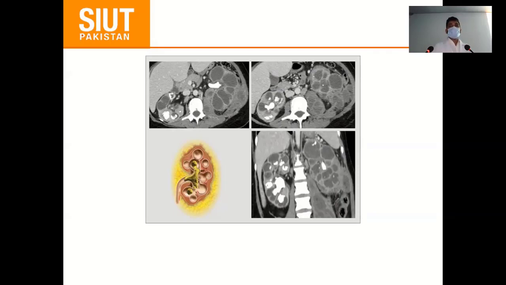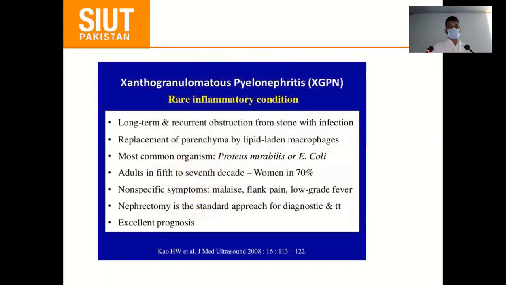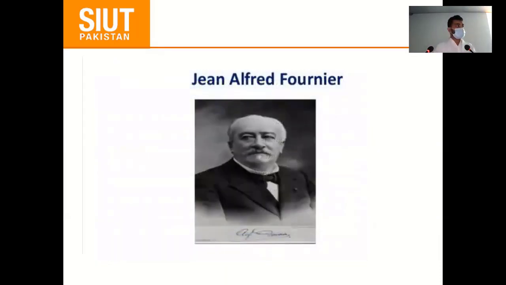And the most common organisms are Proteus and E. coli, and the definitive treatment is nephrectomy. And this is basically the summary: the most common age is the 5th to 7th decade, mostly in women in 70%. And these are the presentations, and nephrectomy is the standard approach, both diagnostic as well as therapeutic.